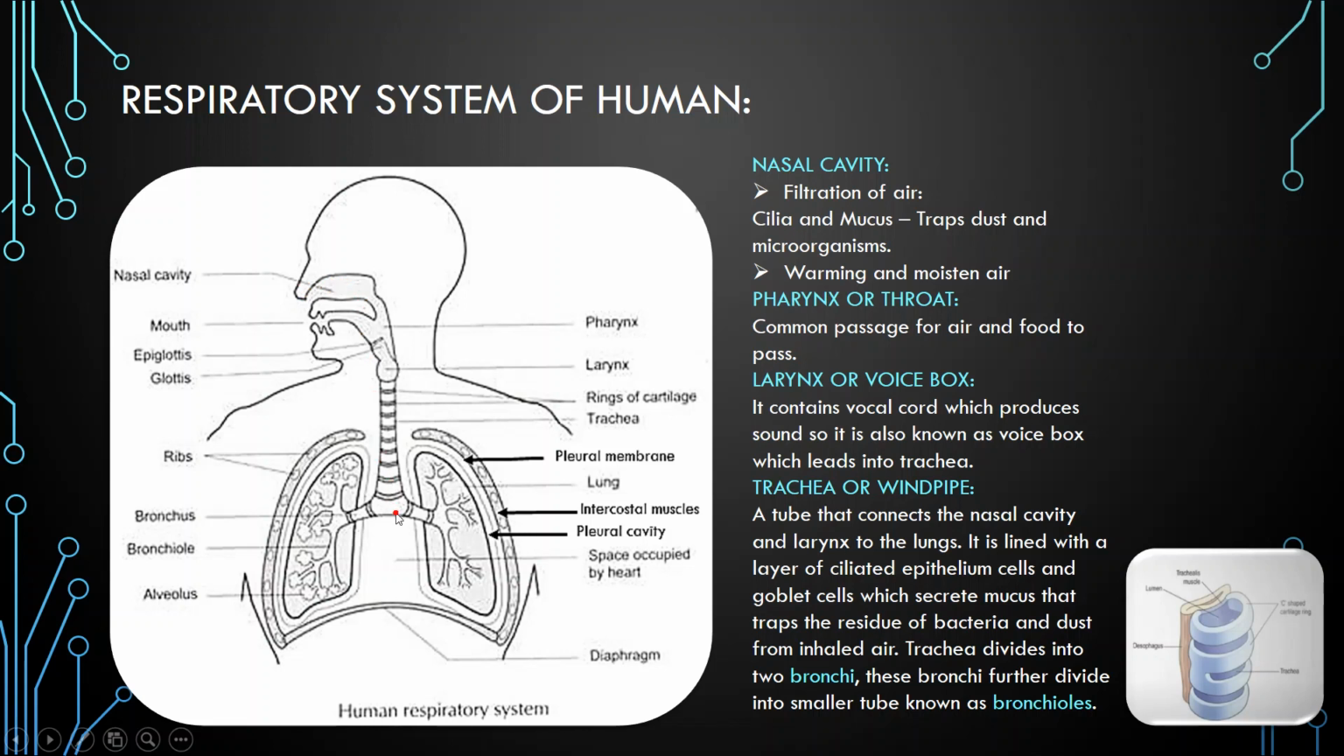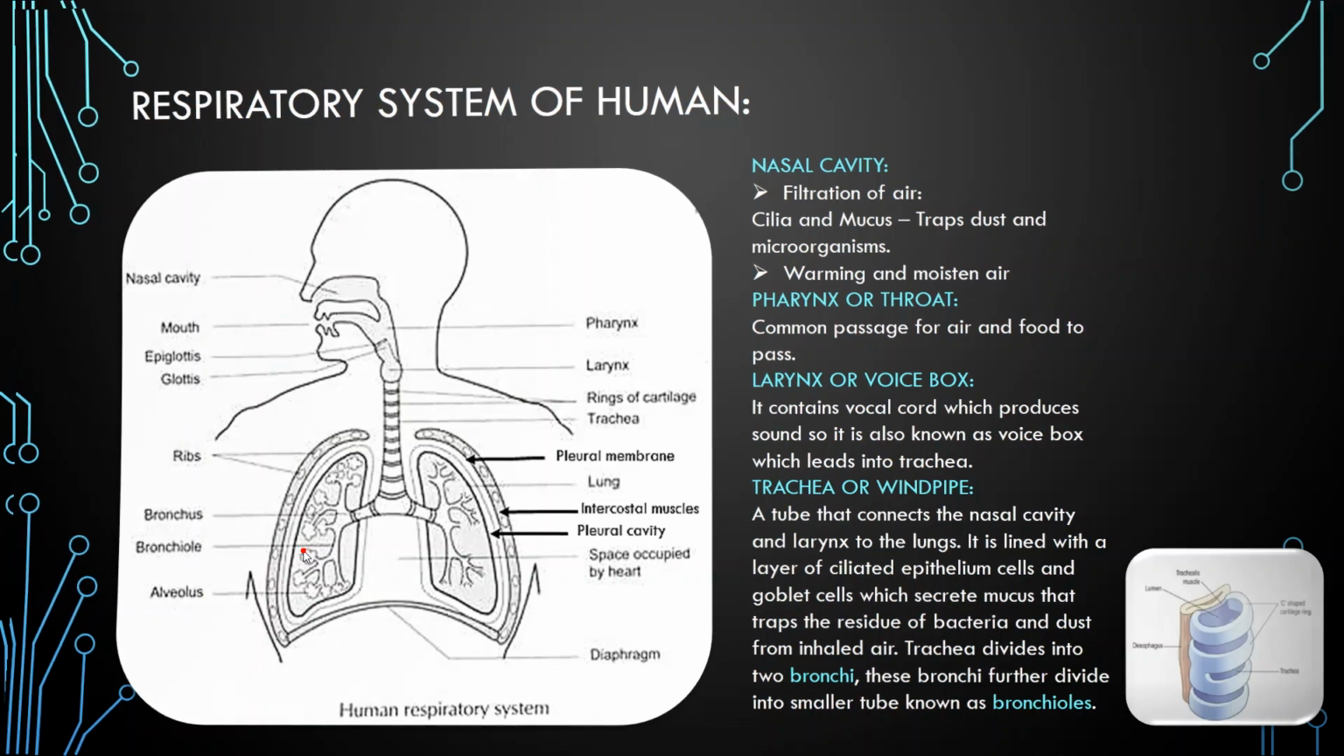Now at the end point you see here the trachea is divided into two branches. They go into the lungs, right lung and left lung. These branches are known as bronchi. These bronchi are further divided into smaller branches known as bronchioles. Bronchi are singularly known as bronchus. Now we will look at the detailed structure of lungs.